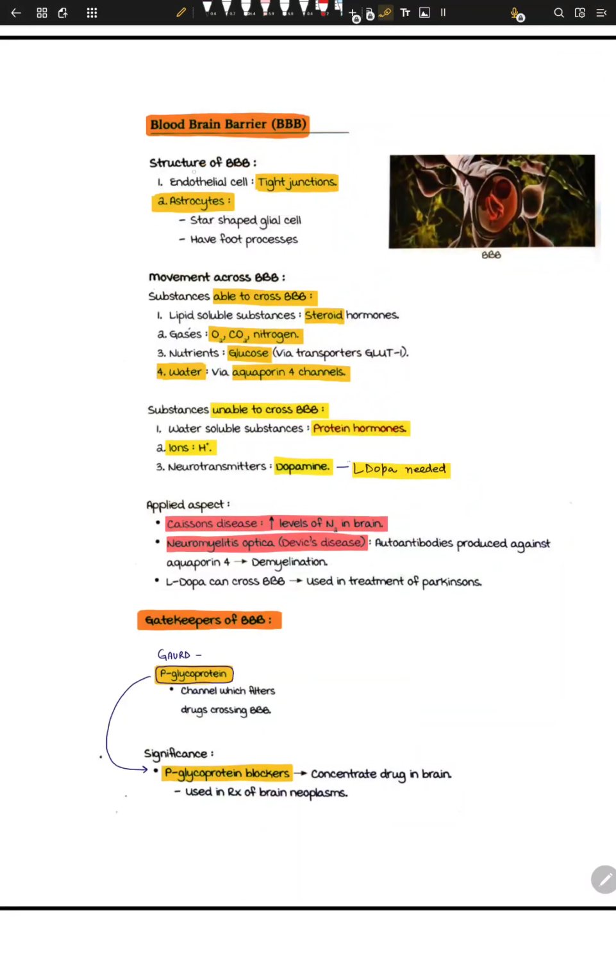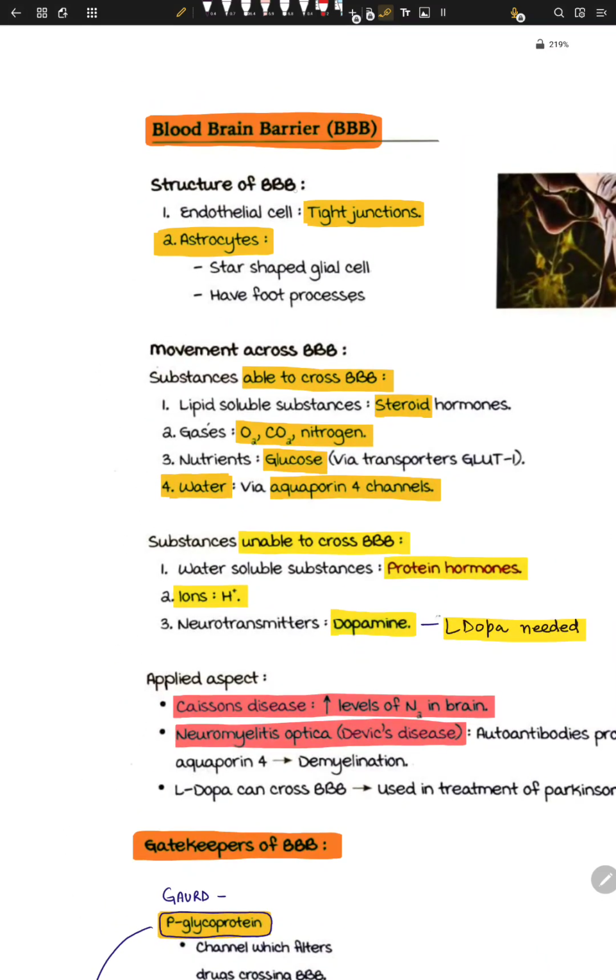Okay, so the structure of the blood-brain barrier. The blood-brain barrier is covered by endothelial cells, and between these endothelial cells there are tight junctions. They're tightly packed with each other. These tight junctions are then covered by astrocytes. Astro means star, cytes means cells, so they're star-shaped glial cells. By the way, the cancer of astrocytes is called astrocytoma, something like that.